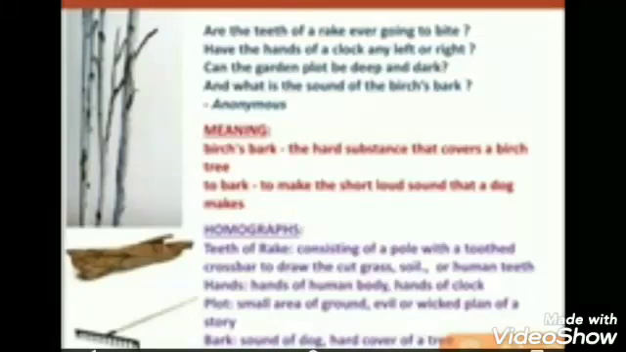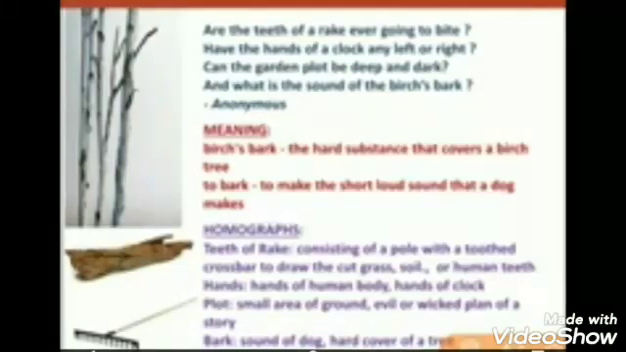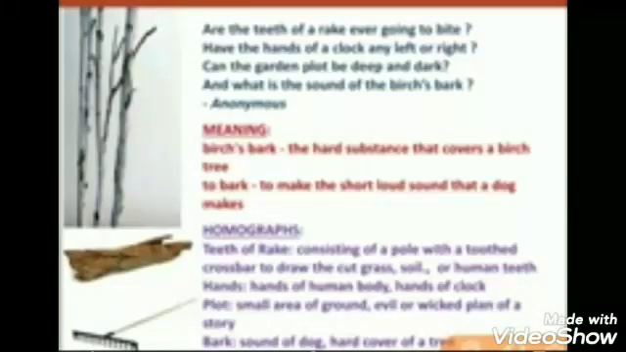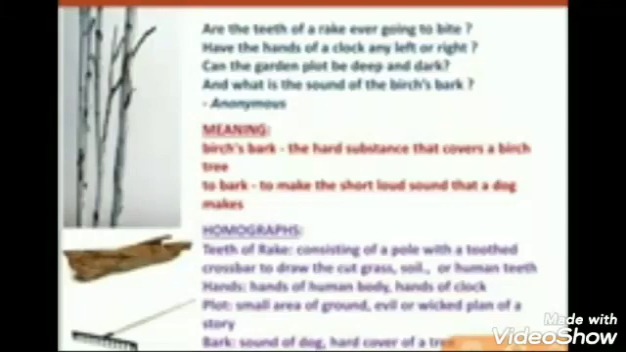In the last line, the poet says, and what is the sound of the birch bark? Birch is the name of a tree, and the word bark has two meanings. First, the sound of a dog, and another meaning, the hard cover of a tree. So the poet says in the last line, what is the sound of the birch bark? Have you ever heard the sound of a birch bark, that is the hard cover of a tree? In this way, the poet has asked us very funny questions.